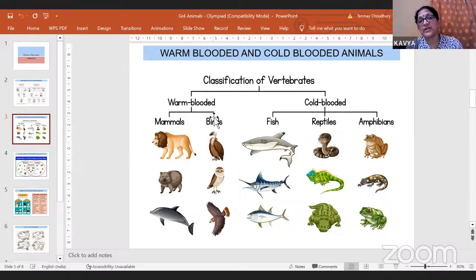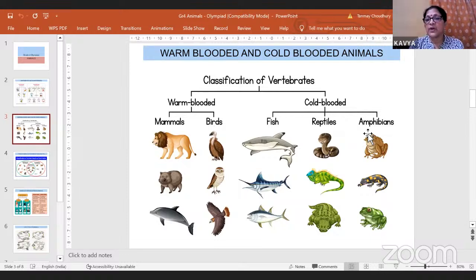And in winters, when it is very cold outside and it is snowing, the temperature of your body will always remain constant, isn't it? That is 98.6, whatever your temperature is, it will always remain constant. Now, these animals whose body temperature remains constant are known as warm-blooded animals. And they are all the mammals and the birds. No one else, only the mammals and the birds. And these cold-blooded animals are fish, reptiles, and amphibians.